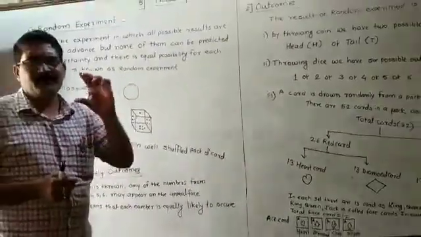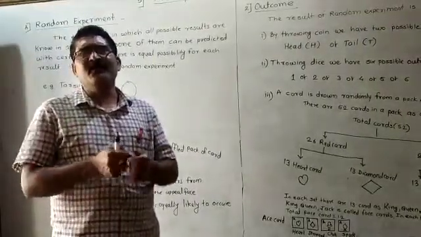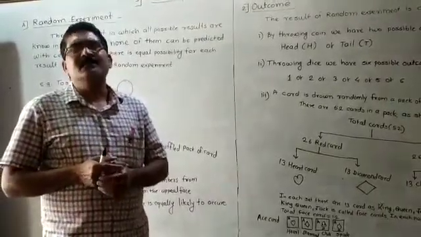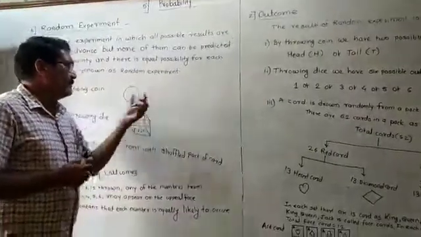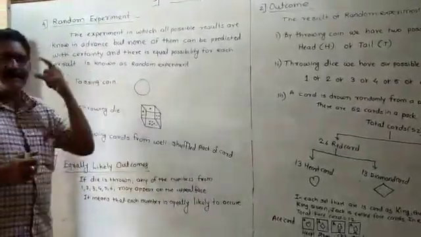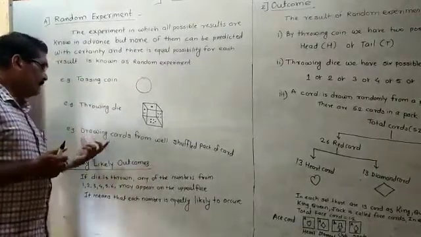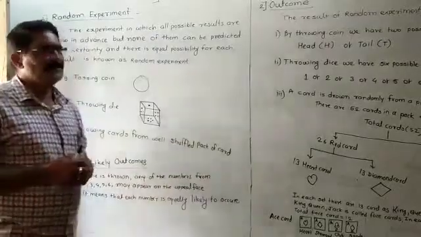If you have a pack of cards, the total number of cards is 52. If you pick up one card, there is equal possibility for picking any one card. This is the meaning of random experiment.